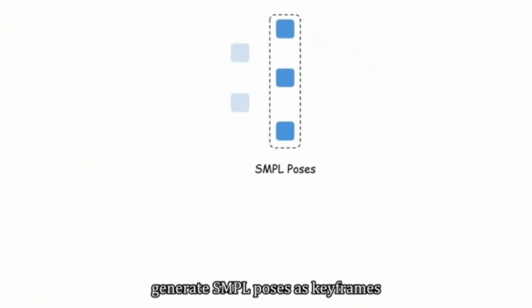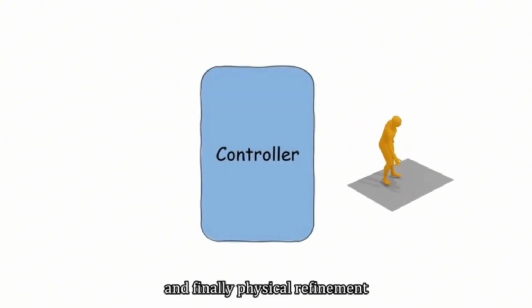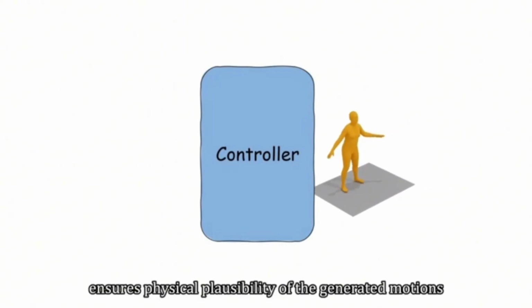Pose generation: generate SMPL poses as keyframes. Motion generation: synthesize intermediate motion sequences between keyframes to produce a long-term human motion. And finally, physical refinement through our controller ensures physical plausibility of the generated motions.